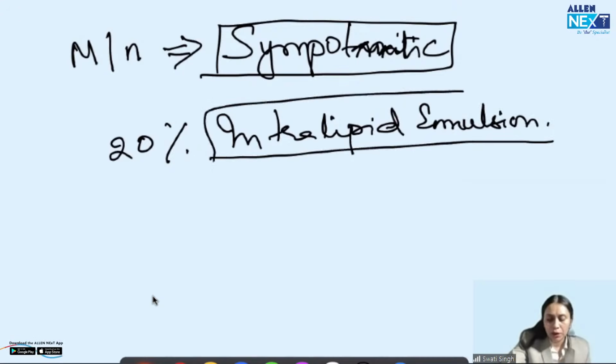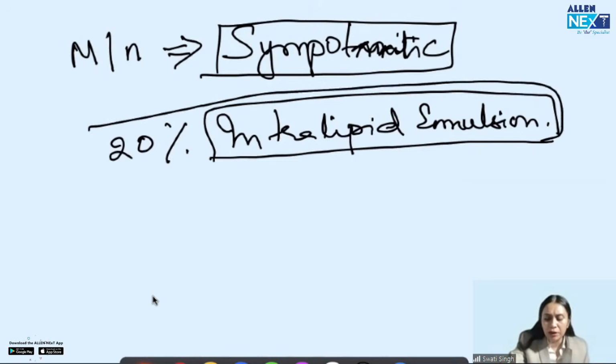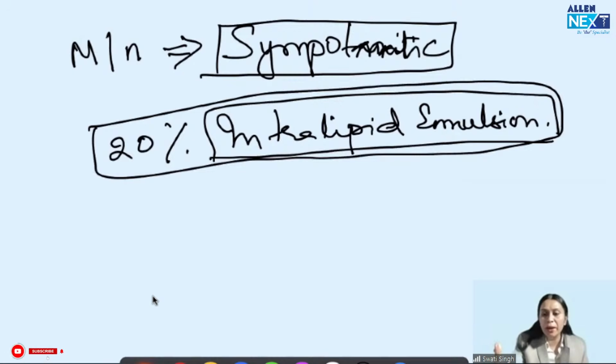This intralipid emulsion absorbs the remaining local anesthetic in the blood and does not let it go and bind to the sodium channels of the organs, brain and heart, any further. So this helps in stopping further deterioration of the patient. This is a kind of antidote. It is always available whenever we are giving a regional block, as a rescue therapy. But first management is always symptomatic.